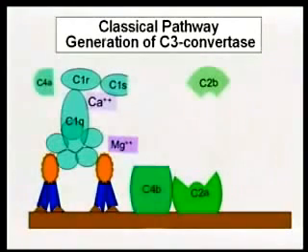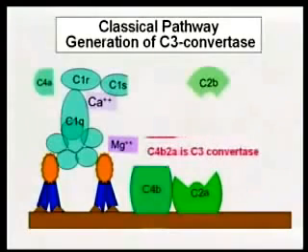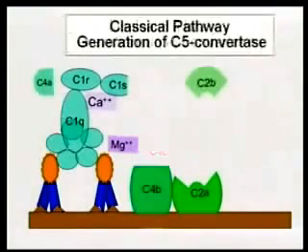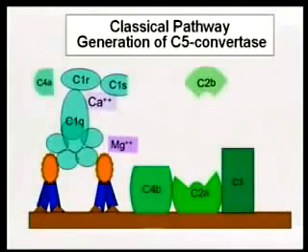All right, so now we have this complex formed. This is a C3 convertase. So C4b2a is a C3 convertase, and it will now act on C3. This convertase cleaves C3 into two pieces: C3b, which remains associated with the activation complex, and C3a, which is released into the supernate. Okay?